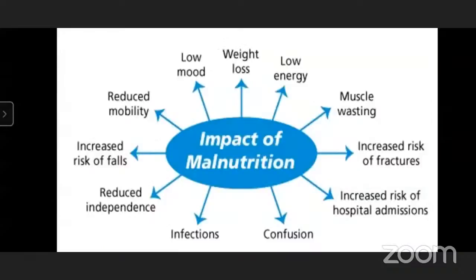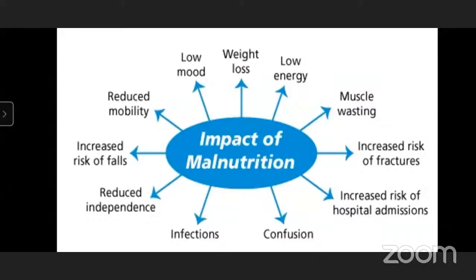And next is malnutrition. Malnutrition means we are not getting a proper nutritious diet. If suppose we are not getting enough fats, carbohydrates, proteins, vitamins, and minerals, we can say malnutrition is there. Malnutrition means not getting enough quantity of constituents of food. Constituents of food are, we know, carbohydrates, proteins, fats, vitamins, and minerals. If we don't get such constituents of food in adequate quantity, then we can say there is malnutrition. Do you understand now what is malnutrition?